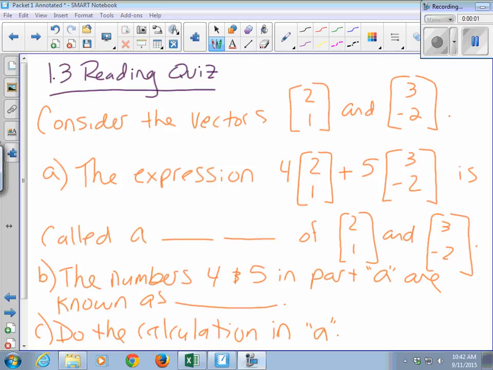I've given you two vectors here. If I throw some weights on them and then add them together, what is that called? A linear combination.